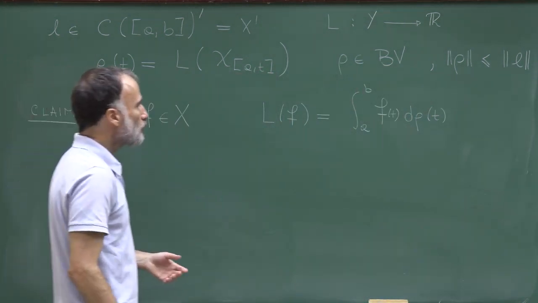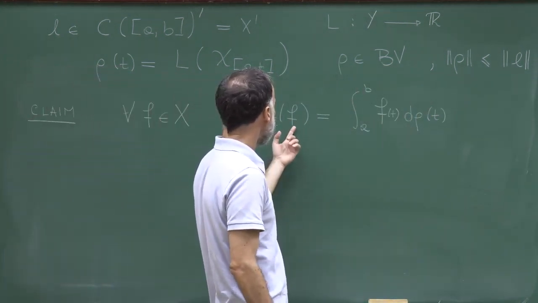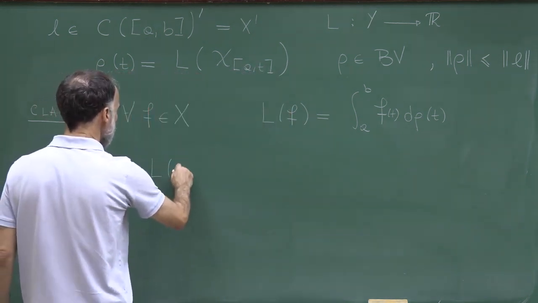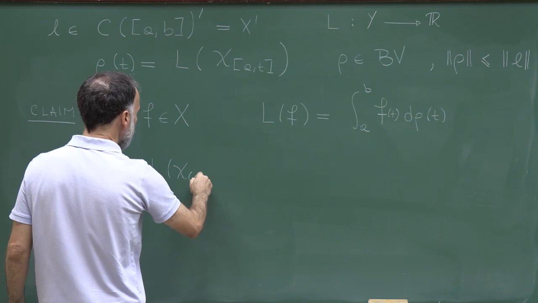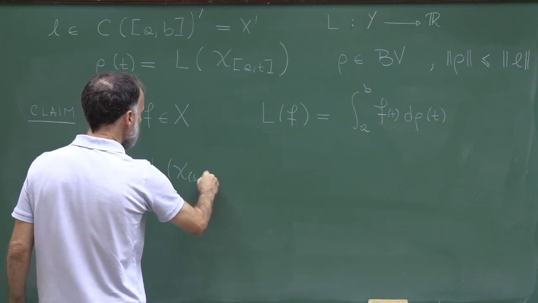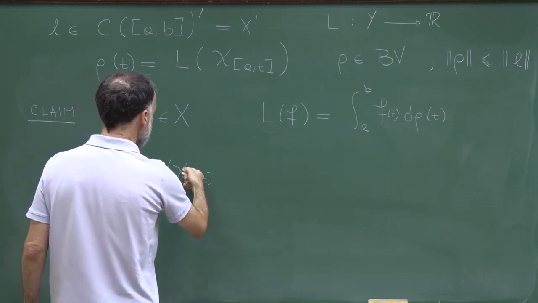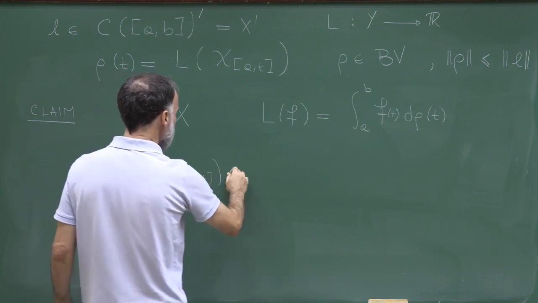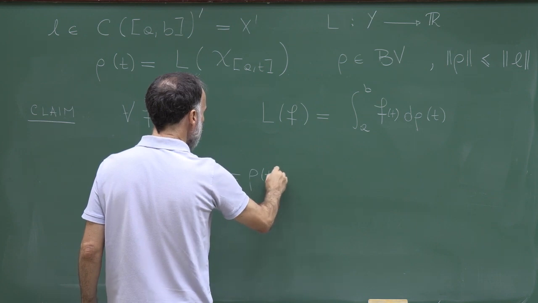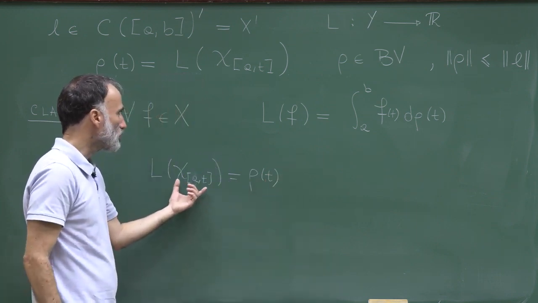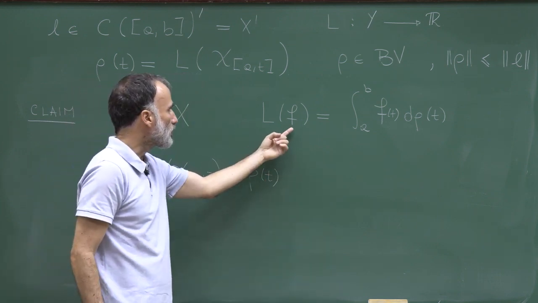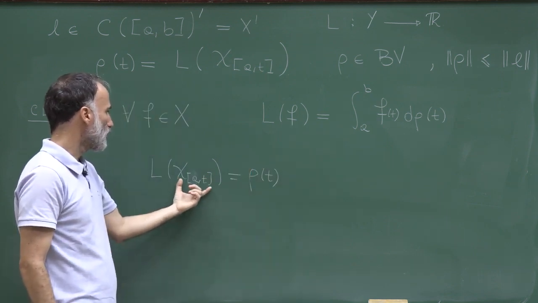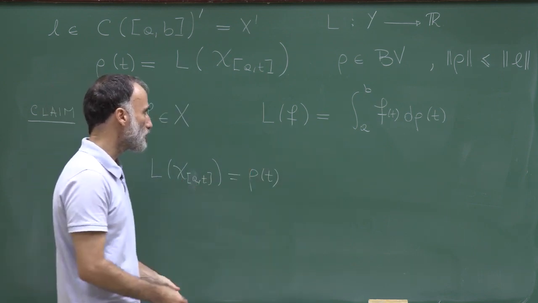And what we are going to do, well, we have the definition. So let me give you the idea. We have that chi of a, t, or maybe let me put it a, that this is equal to rho t. And as I said, we'll try to approximate the continuous function f by linear combinations of these indicator functions.